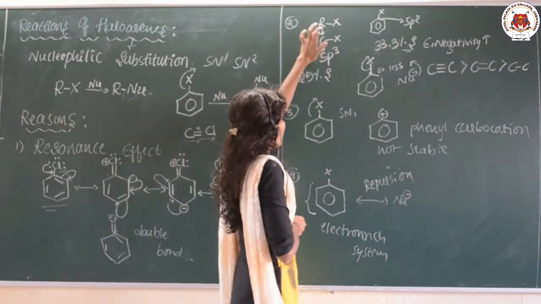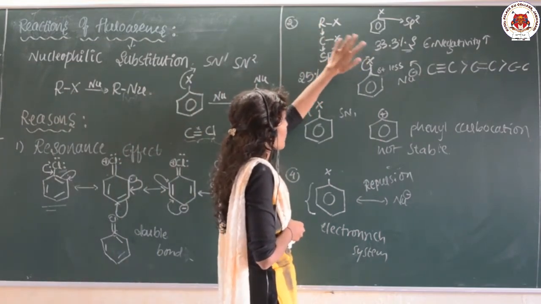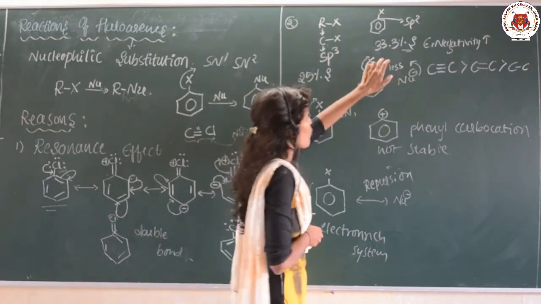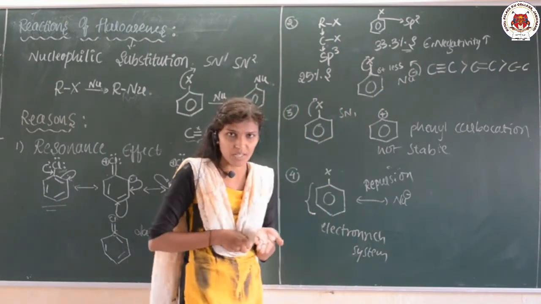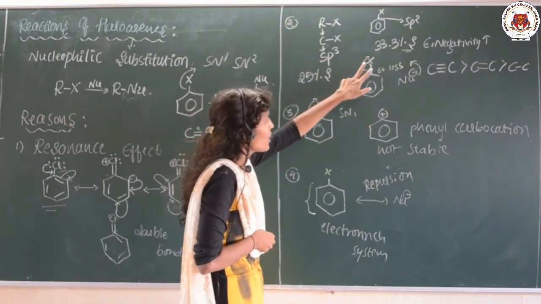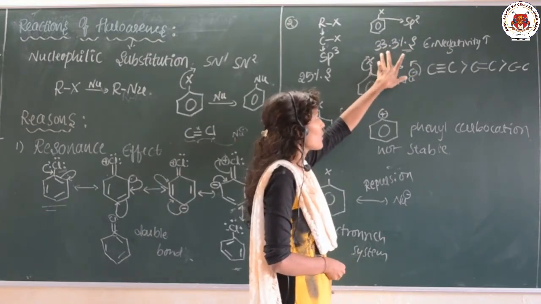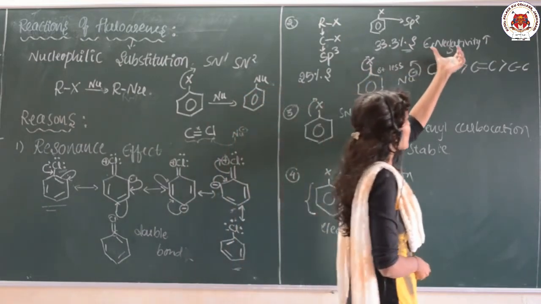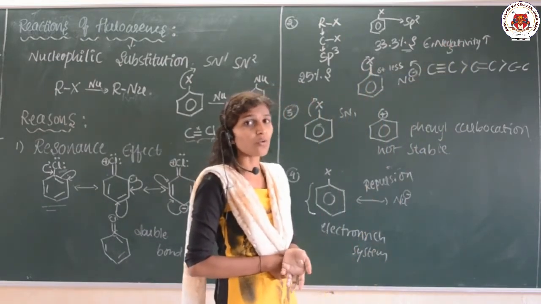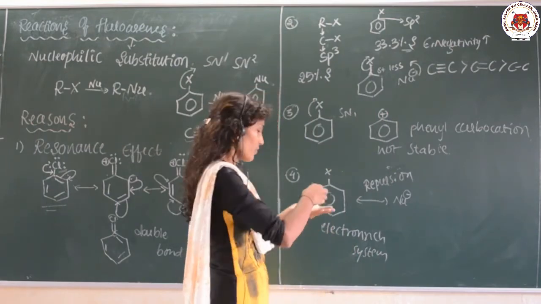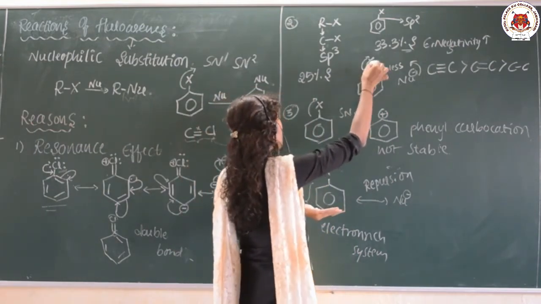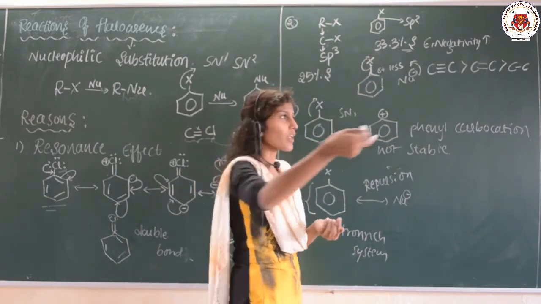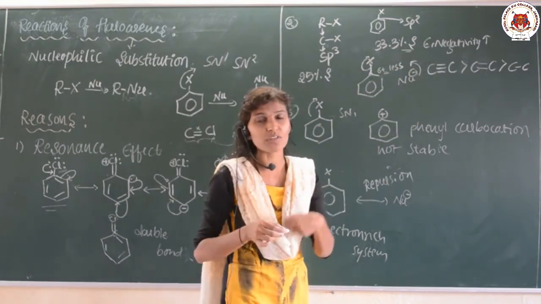So the second reason: just look at the haloalkane and haloarene. In case of haloalkane, the carbon is sp3 hybridized. In case of haloarene, the carbon is sp2 hybridized. So the sp2 hybridized carbon consists of 33.3% s character. As the s character is more, it indicates more electronegativity. So what happens? Whenever carbon becomes more electronegative, it cannot share its electrons towards X, it cannot give the positive tendency towards itself.